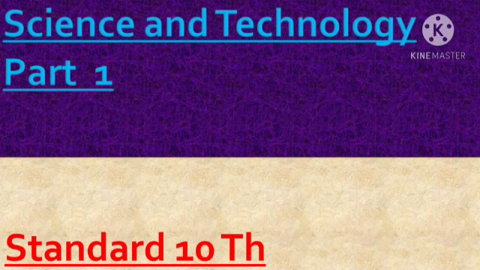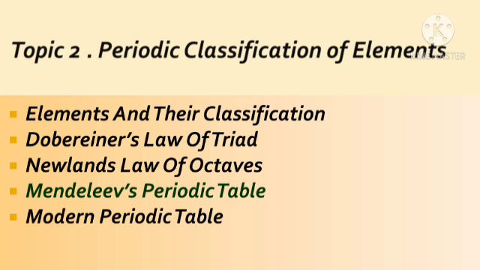Students, from Science and Technology Part 1, we are going to learn the second topic, periodic classification of elements. In this topic, we are going to study the different contents as mentioned: elements and their classification, Dobereiner's law of triads, Newlands' law of octaves, Mendeleev's periodic table, and the modern periodic table.